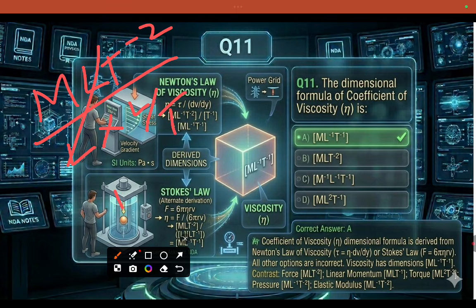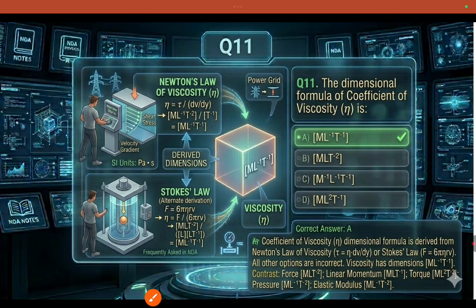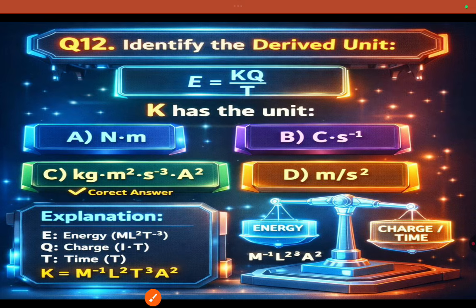So we get M L minus 1 T minus 3, plus 1 from the time, giving M L minus 1 T minus 1. This is the dimension formula for the coefficient of viscosity. Viscosity is the sticky nature of a fluid. Fluid means liquids and gases.